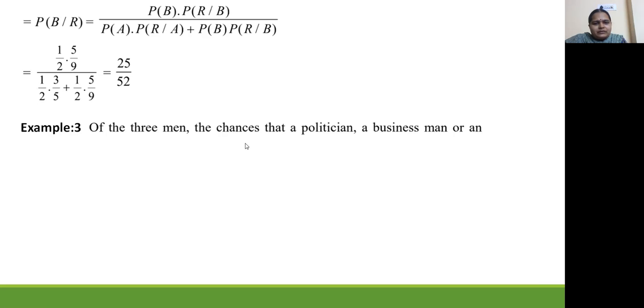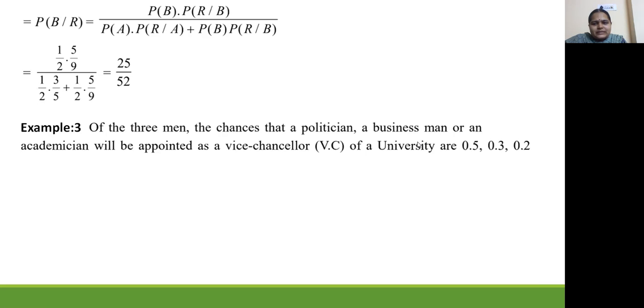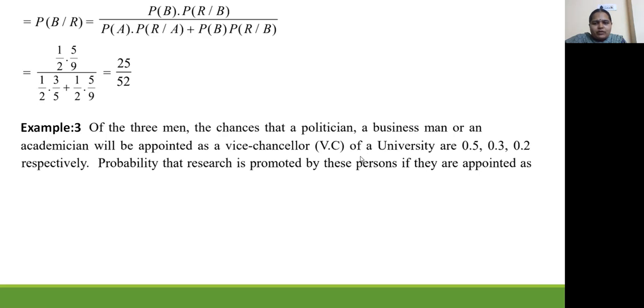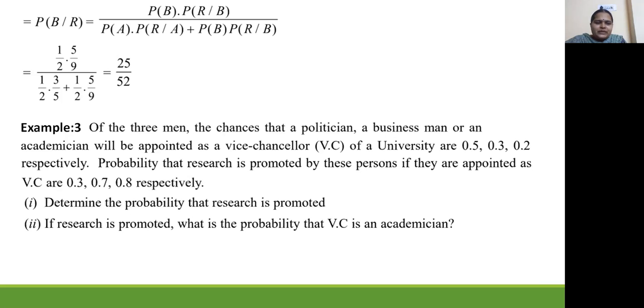Of 3 men, the chances that a politician, a businessman or an academician will be appointed as vice chancellor of a university are 0.5, 0.3, 0.2 respectively. The probabilities that research is promoted by these persons if they are appointed as VC are 0.3, 0.7, 0.8 respectively. Now what we have to do is determine the probability that research is promoted. If research is promoted, what is the probability that the VC is an academician?